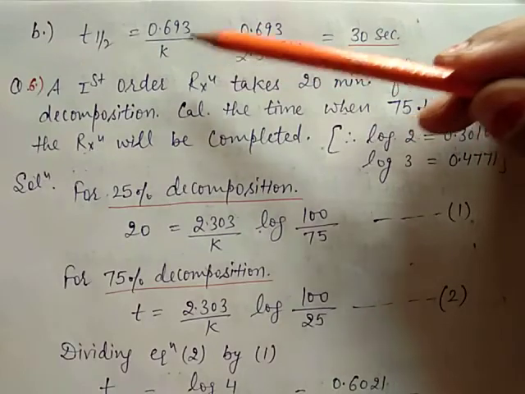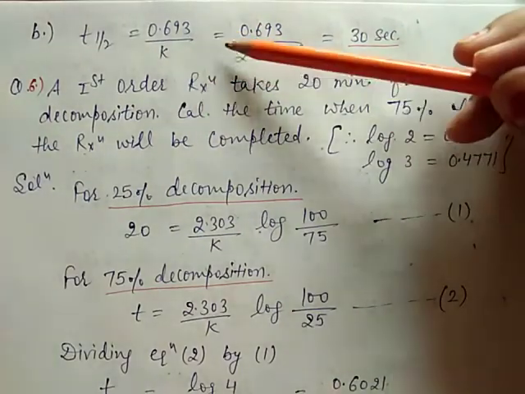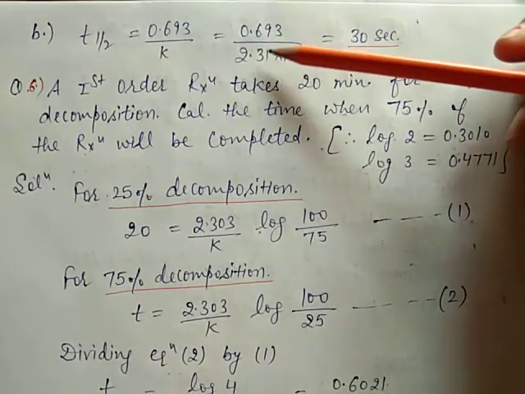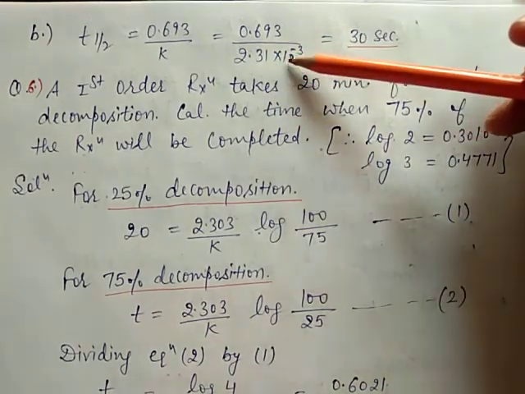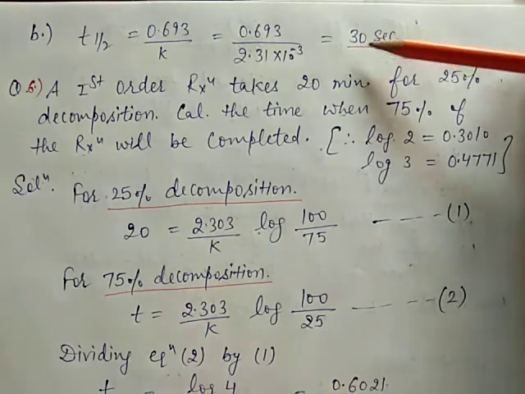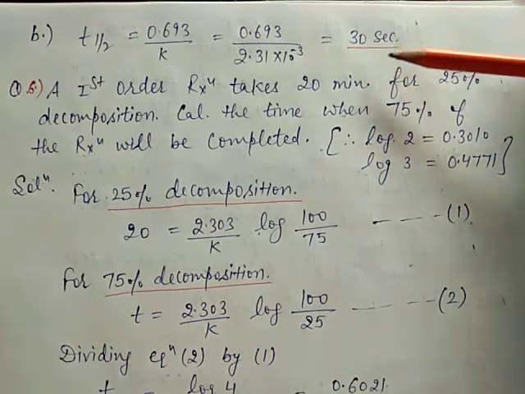Now T half is equal to 0.693 upon K, which is 0.693 upon 2.31 into 10 raised to power minus 3, and the answer is 30 seconds.